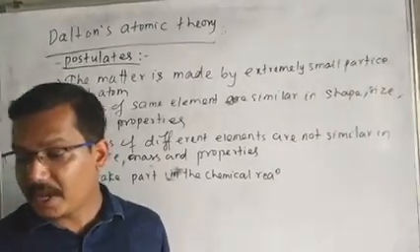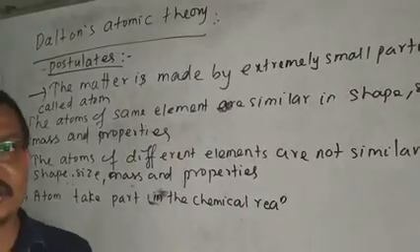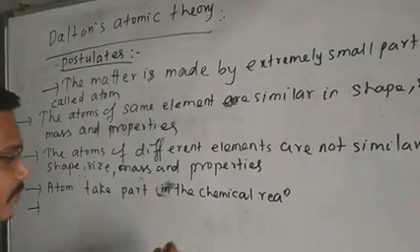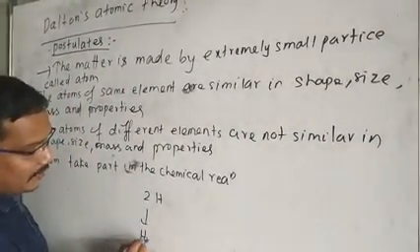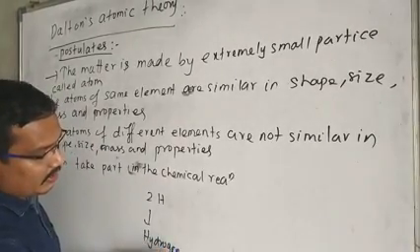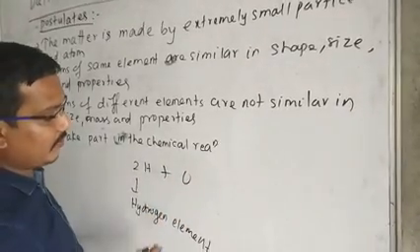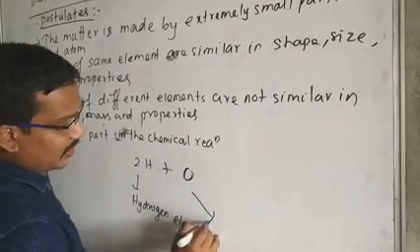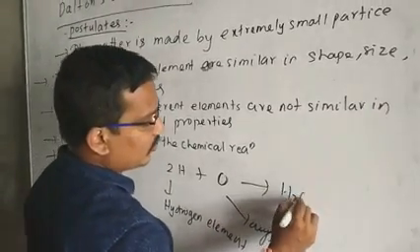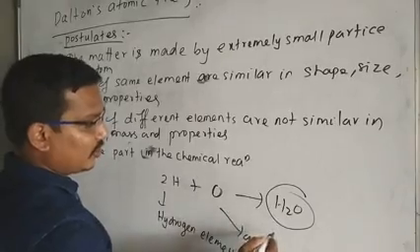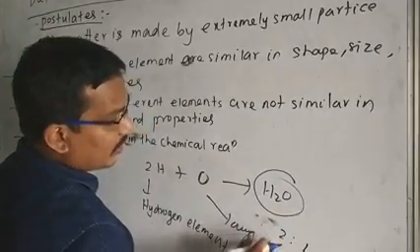If atoms combine together, they generally combine with each other in a simple ratio. For example, take two hydrogen atoms of the hydrogen element and one oxygen atom of the oxygen element. Then they combine with each other to form a water molecule, H2O, and there must be a ratio, that is two hydrogen atoms and one oxygen atom.